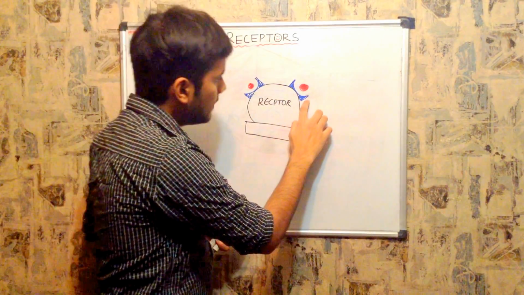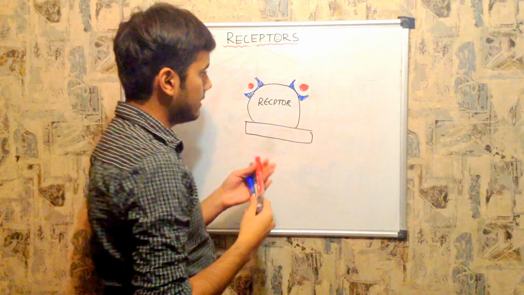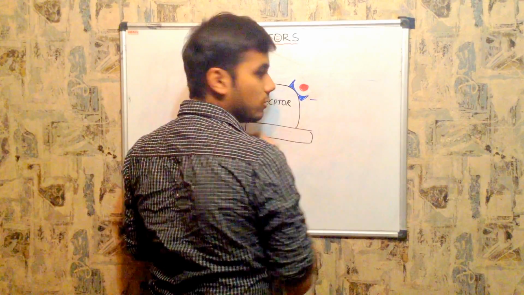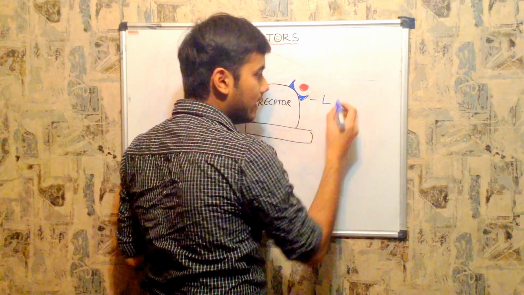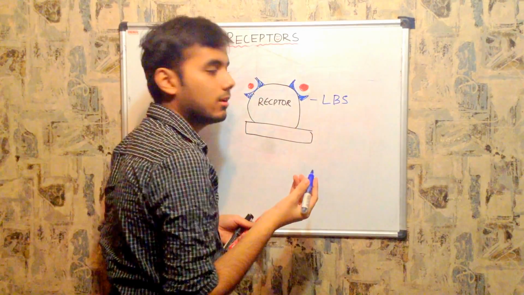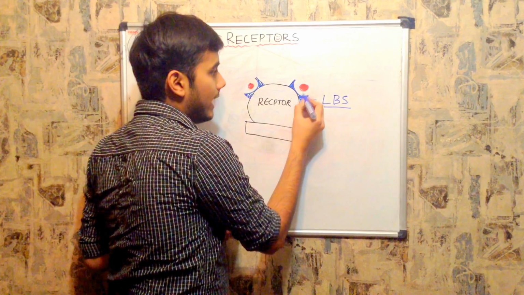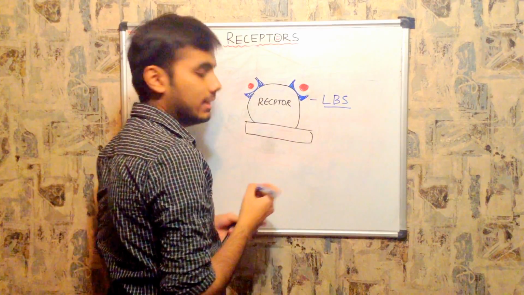This part of the receptor to which the ligand is attached is called the ligand binding site or active site. So the ligand binds to the ligand binding site.